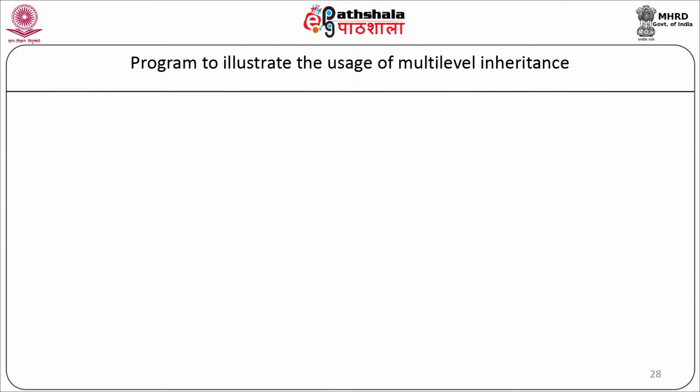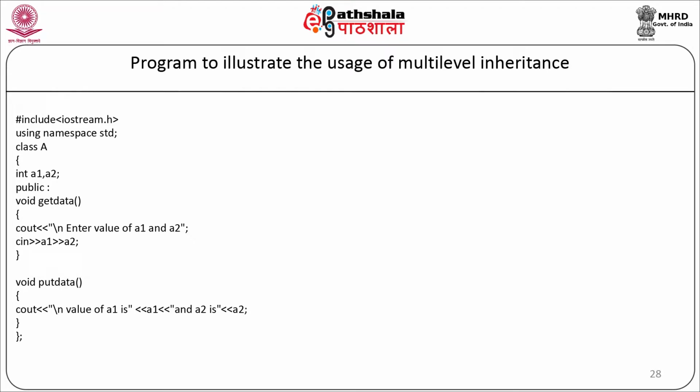Now let us see the program to see the usage of multi-level inheritance. We will start with the program. Here we are going to define three classes, namely class A, class B and class C, and for all these three classes, the visibility mode of inheritance will be public. So now let us start with the program.